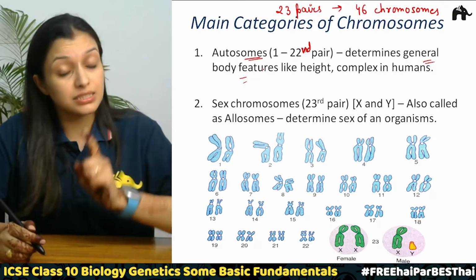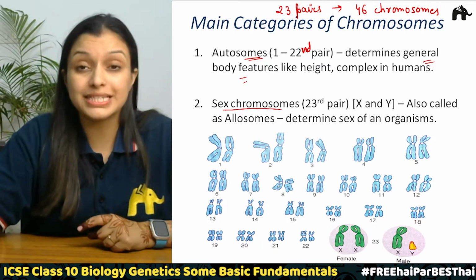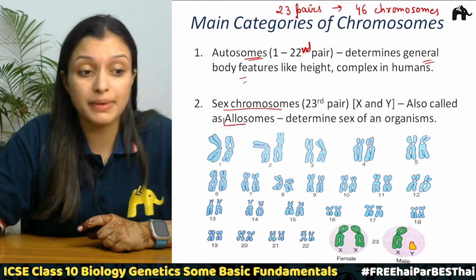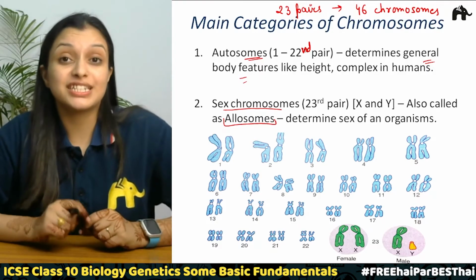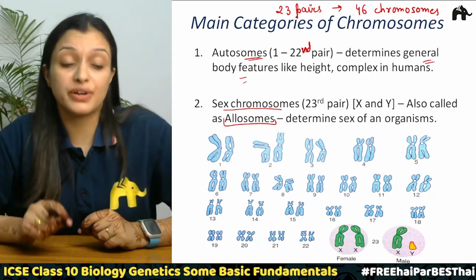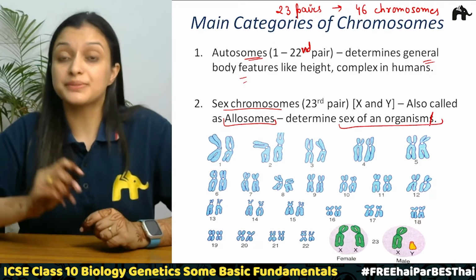And the 23rd pair, what are they called? They are called sex chromosomes, or we call them allosomes too. What is their role? They actually determine the sex of an organism, right?